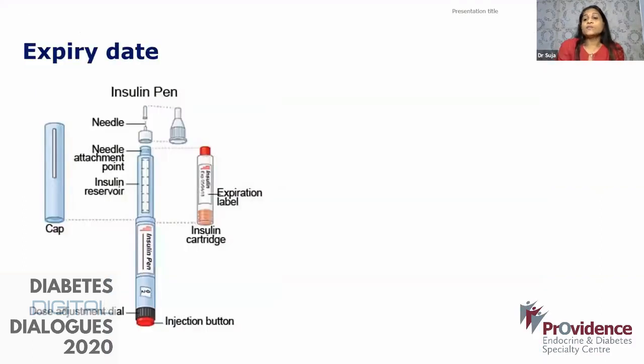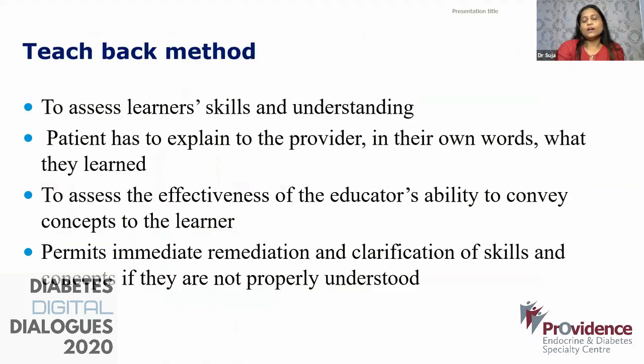Now the expiry date of insulin is also important, because that will be printed on the pen itself. Once you start using the pen, it will expire in 14 to 42 days according to the specific pen you are using. So you should always look at the expiry date. Refrigerating a pen that has been used is not recommended, and it will not extend its shelf life. So there are many errors that are happening, as I told earlier. There is no single takeaway; all these are basic take-home points.